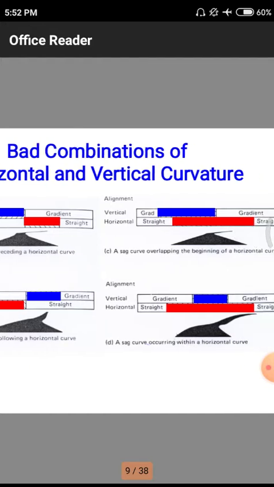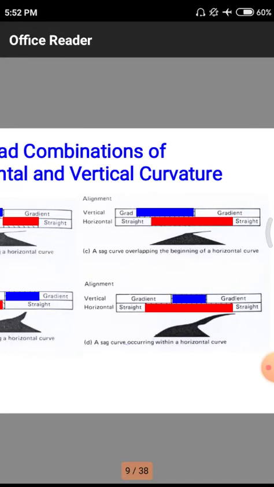But in the case of the D diagram, we are having these horizontal and vertical alignments with respect to a road in large quantities. That means at the starting portion we are having a small quantity of road with a straight pattern. After that we are having an up and down of road in a small extent, and likewise small quantities of ups and downs. Those are called the changes of horizontal alignments and vertical alignments with respect to their curvatures.